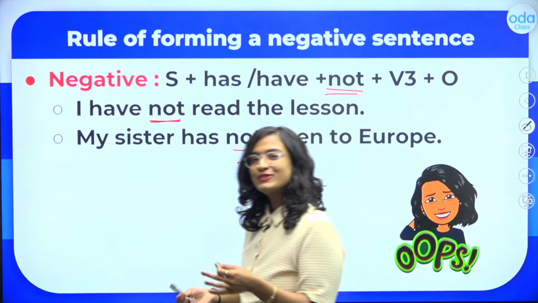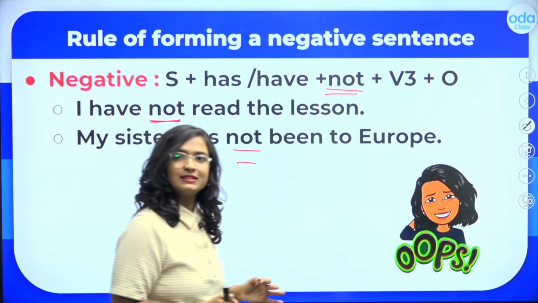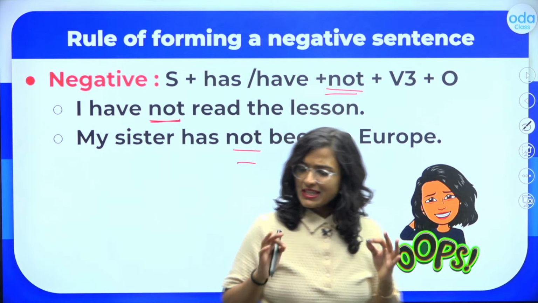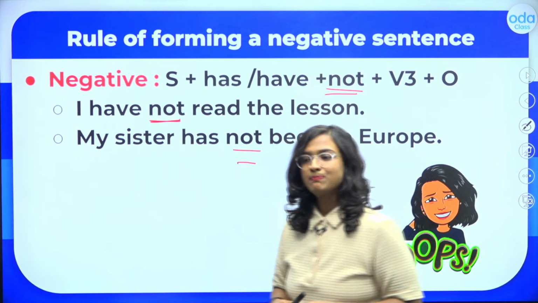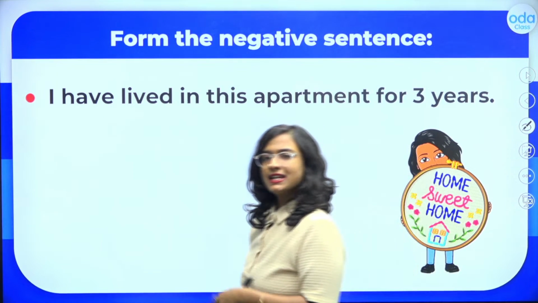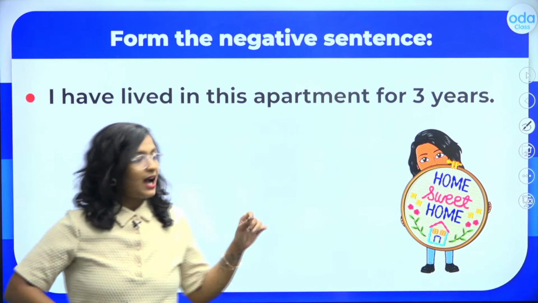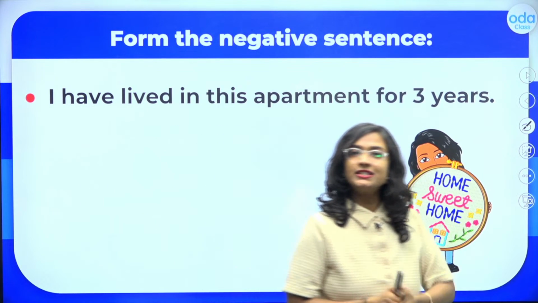It's fairly simple, students, negating a sentence in the present perfect tense. All we have to do is add the word not between the helping verb and the past participle. So let's try to negate this sentence here. I have lived in this apartment for 3 years.